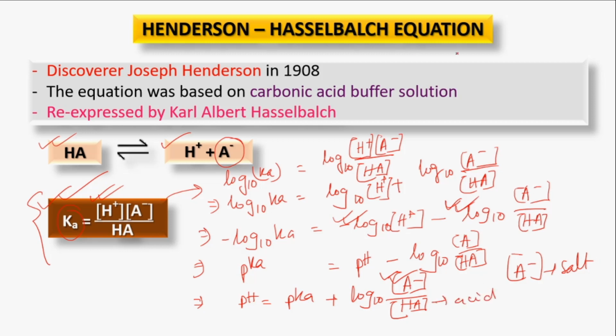So we can write in this way that pH equals pKa plus log 10 salt by acid. So this is the Henderson-Hasselbalch equation.